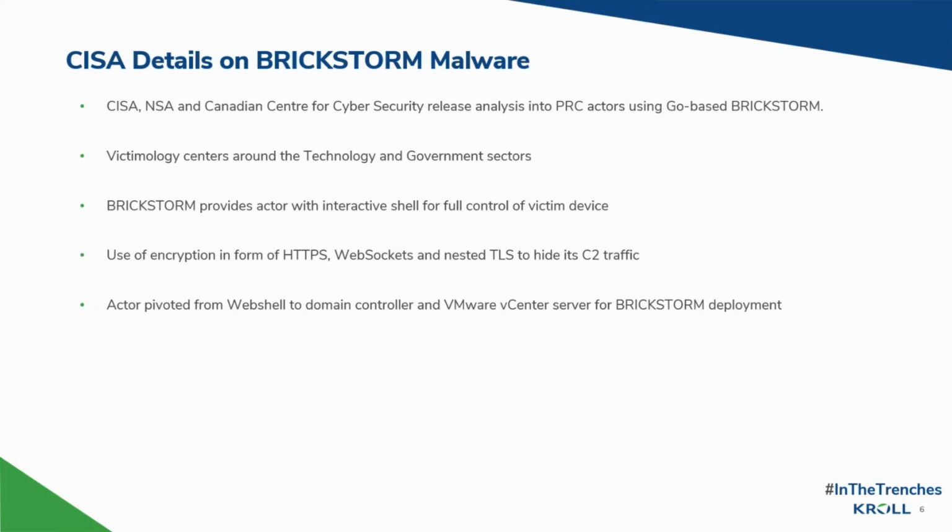And it also makes use of encryption in the form of HTTPS, WebSockets, and nested TLS to hide its command and control traffic, looking to obscure amongst legitimate traffic in the victim environment. Although the initial access method was not really clear in the reporting, a web shell was used for access early on in the compromise, which allowed the attacker to move laterally to the domain controller.